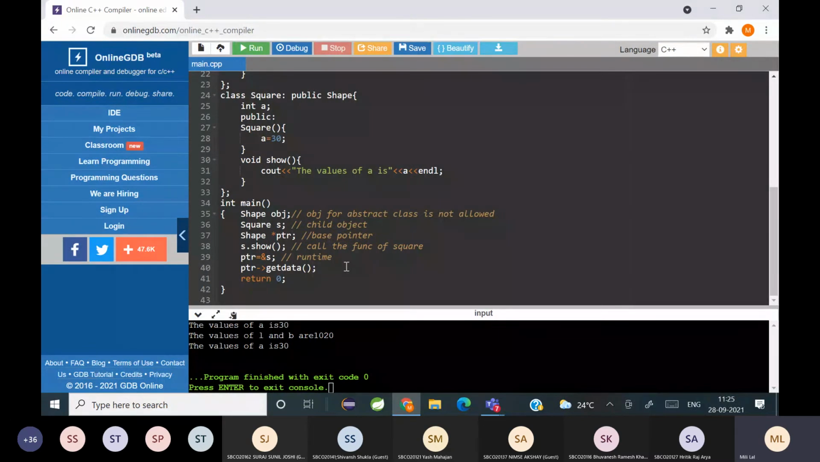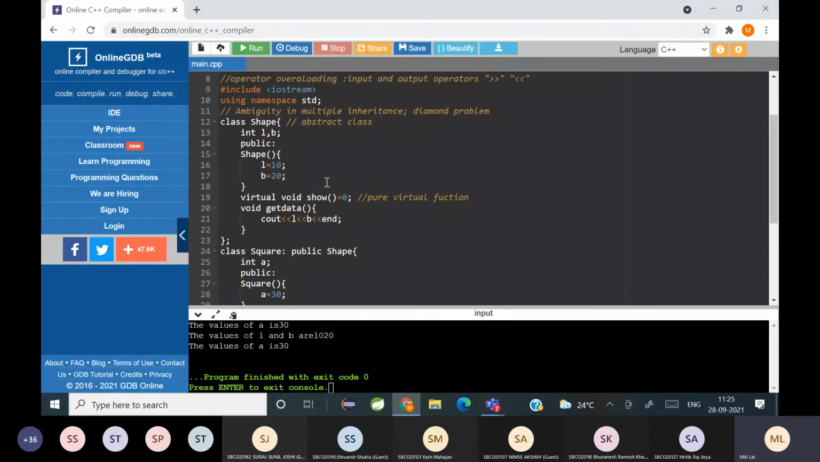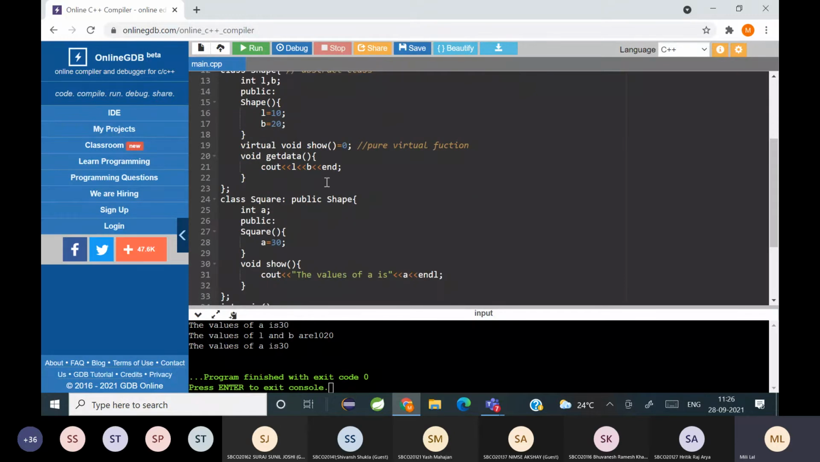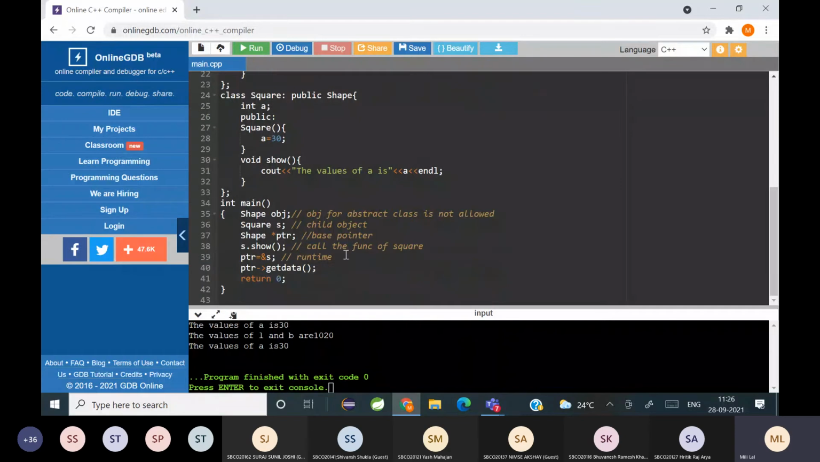Is it clear? Understood? And क्यों हम object create नहीं कर सकते? क्योंकि abstract class incomplete है, and incomplete क्यों है? क्योंकि उसमें pure virtual function है. Is that clear? Have you all understood? Yes, ma'am. Okay.